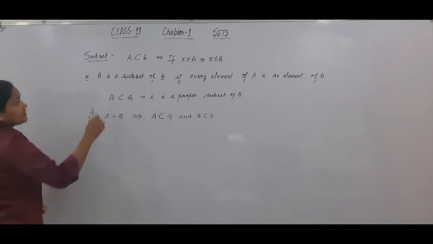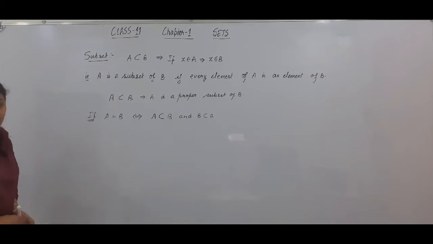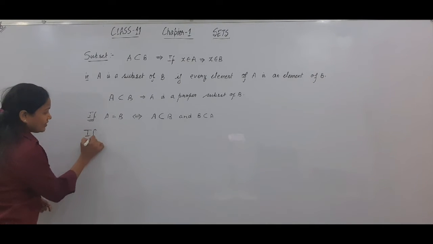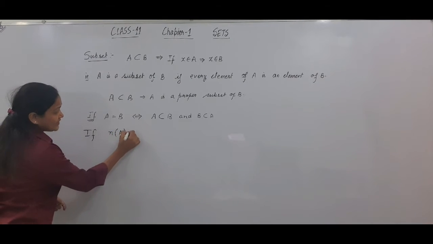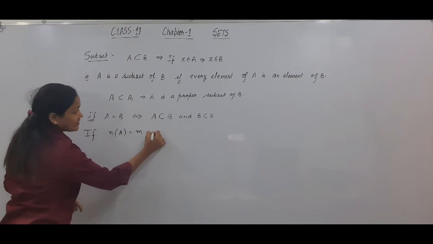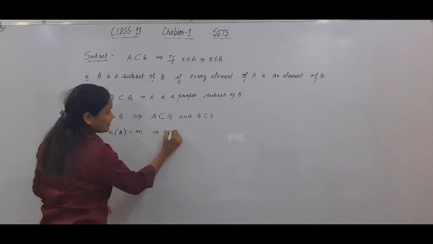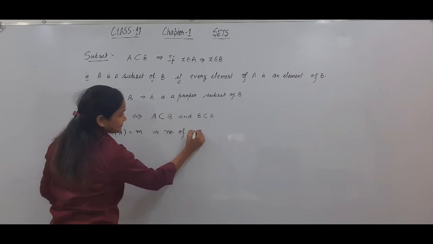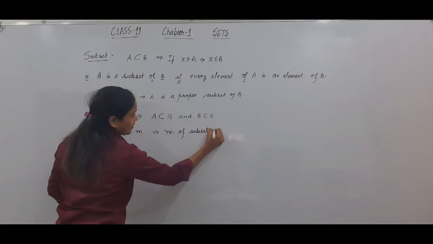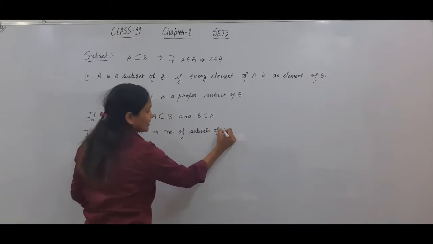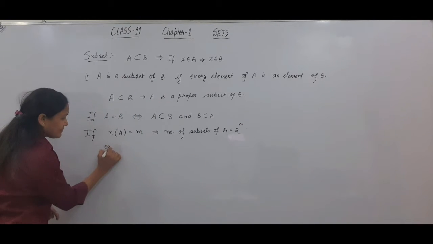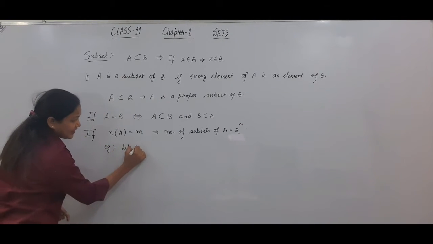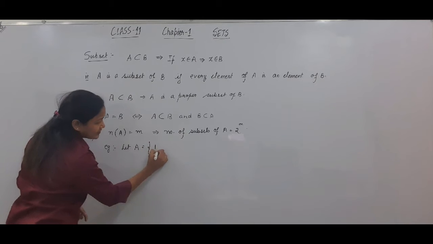Now let us start with how many subsets there are in a set. If the number of elements in A is m, that will imply the number of subsets of A is equal to 2 raised to power m. We can take an example. Let A be {1, 2}.